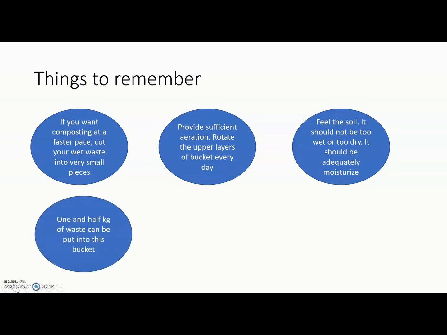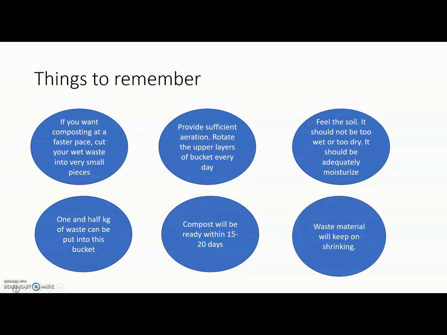1.5 kg of waste can be put into this bucket. So for a family of 5 to 6 people, a 15 liter bucket is sufficient. Compost will be ready within 15-20 days, maybe 30 days, maybe within 10 days also it will get formed, depending upon the amount and content of your wet waste.